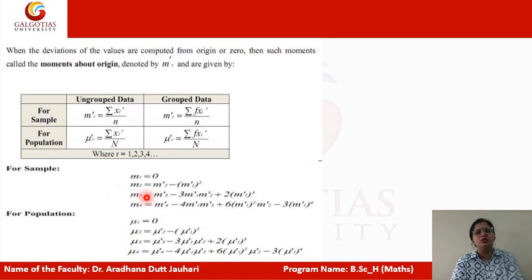Here the formula for the sample is given. Mu1 is equal to 0, mu2 is equal to m2 dash minus m1 dash square, m3 is equal to this, and m4 is equal to this. For the population the same formulas are used, only the symbol differs, because mu is used for the population and m is used for the sample.